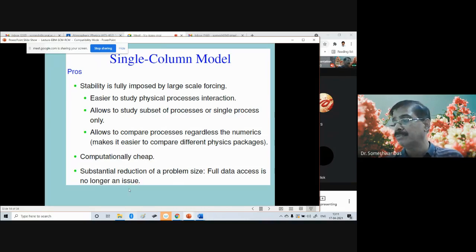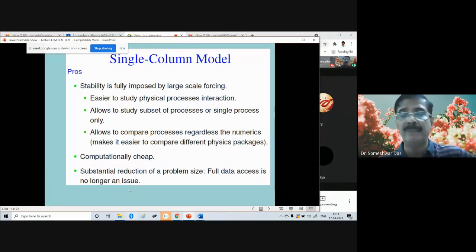Unlike in the full-fledged three-dimensional model, where you have to have full data sets for the entire Earth surface or for the entire region, even in the regional model, in this case it is enough to have the data over a single box. For example, if you have conducted some special field experiments like GATE or MONEX or whatever. So these are the pros, the advantages of the single column model.